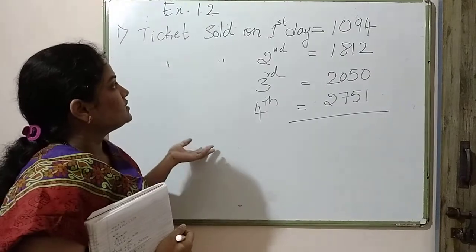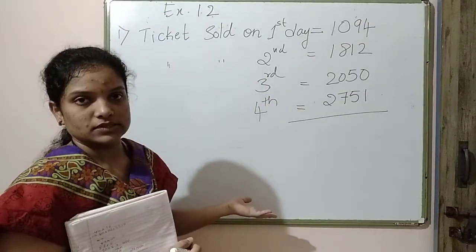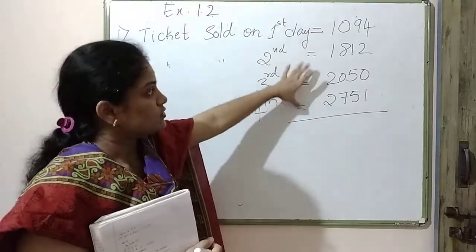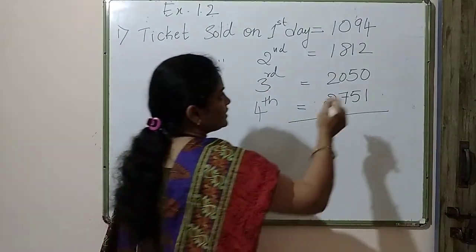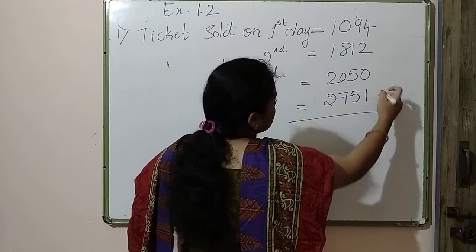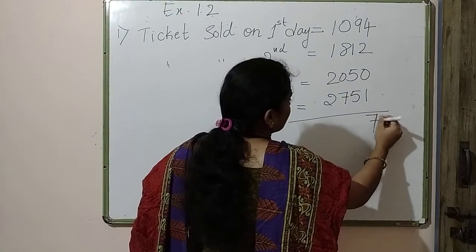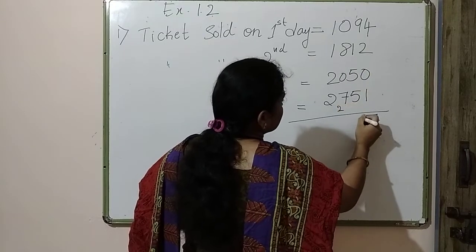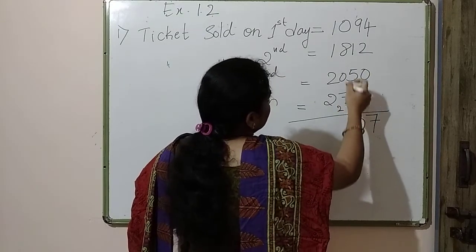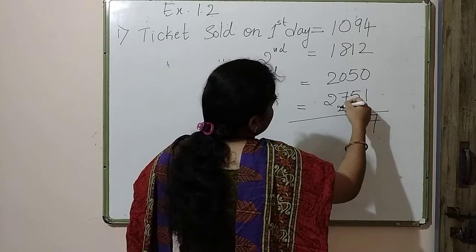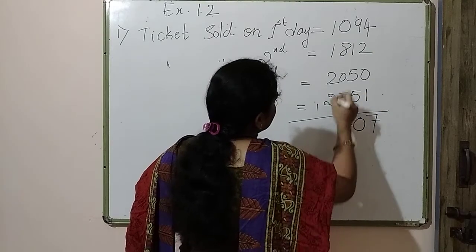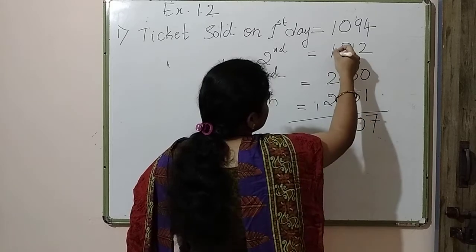They are asking how many tickets were sold in total. Got it? It is just adding all four numbers. They want the total number of tickets sold. So just add these numbers. Let us add: 4 plus 2 plus 1, 7. 9 plus 1, 10. 10, 17. 5, 6, 7.